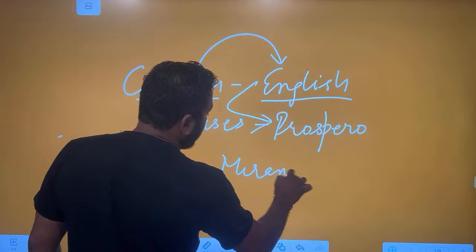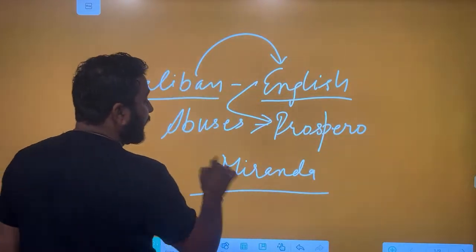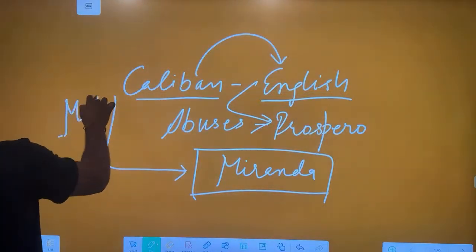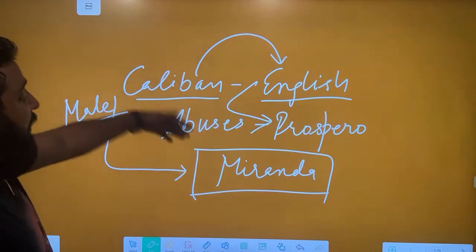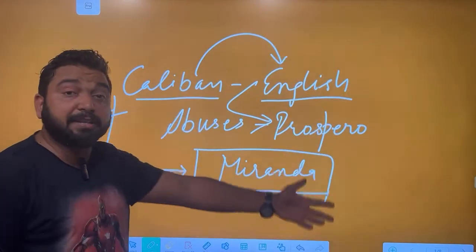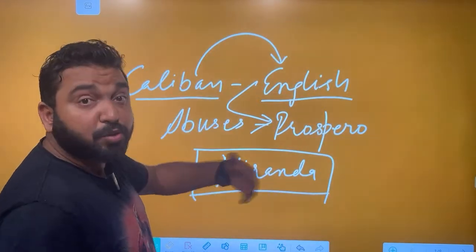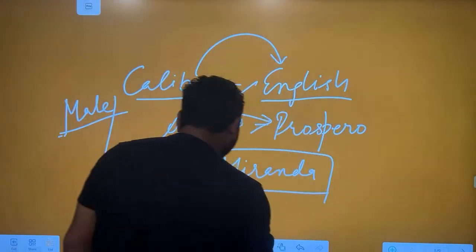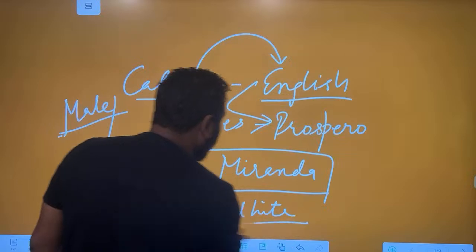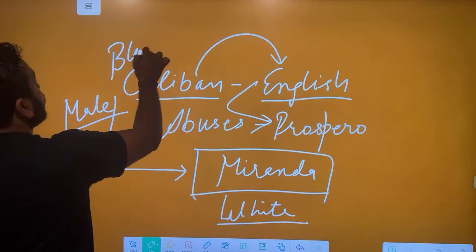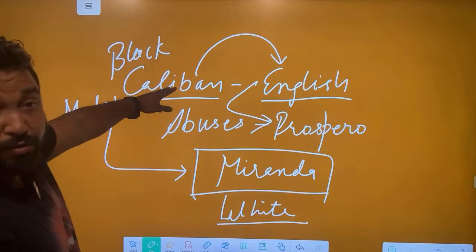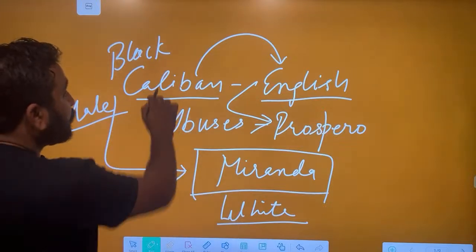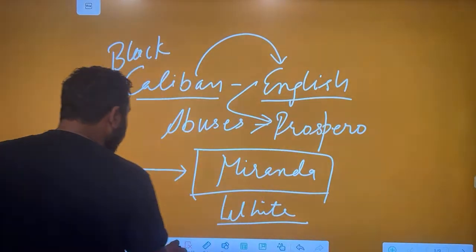Now, Caliban, Prospero, and Miranda. These three people are living on that island. Miranda is a beautiful girl and has never seen any human being. Caliban thinks that he is the only male option for Miranda. So he will be able to marry her because Miranda has not seen any other man. But soon he realizes that Miranda is a white woman, superior, and he is maybe a black or tribal inferior. So when he finds out that he is inferior, she is superior, and there will be no marriage, he tries to rape Miranda. When he tries to rape Miranda, Prospero comes and saves Miranda.